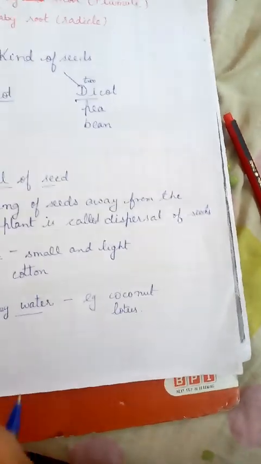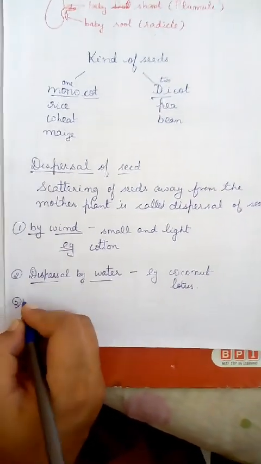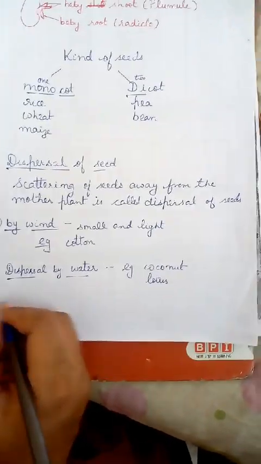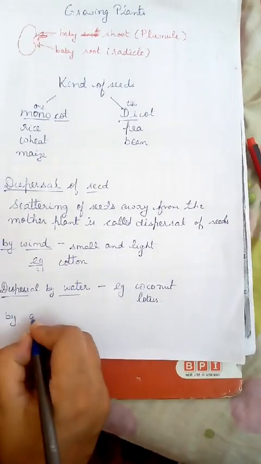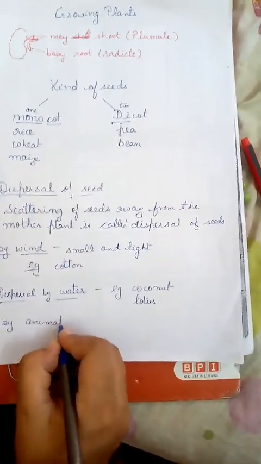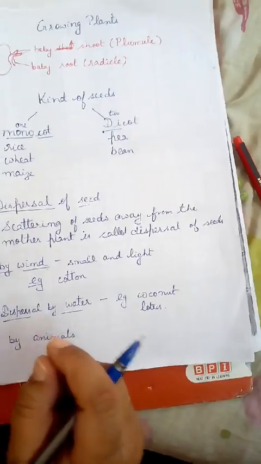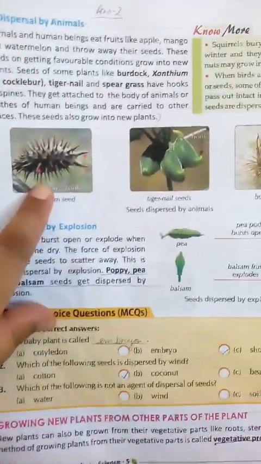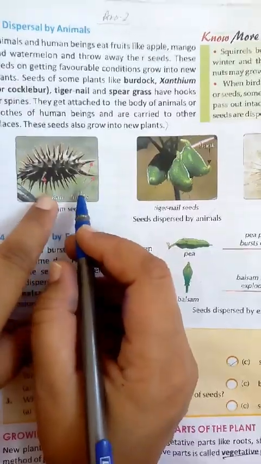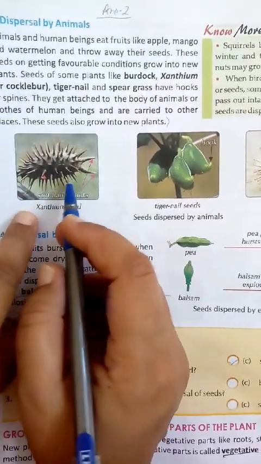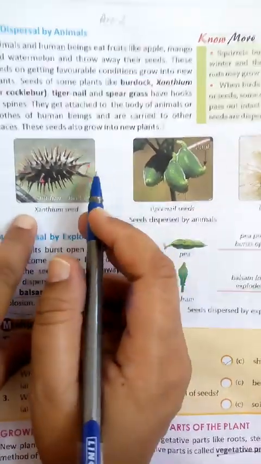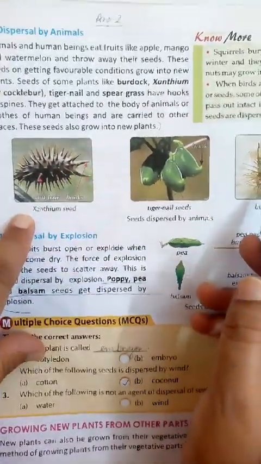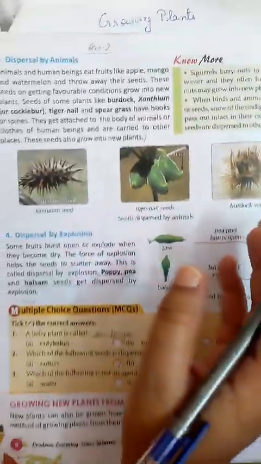Now the third agent is animals. Xanthium, let me show you the example. See, these are xanthium. See how pointed it is. These seeds get stuck to the body parts of animals and human beings also. So they are also dispersed by animals.